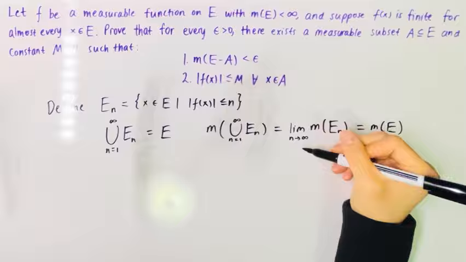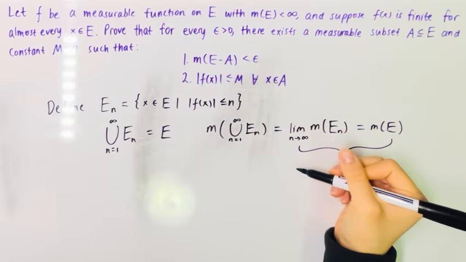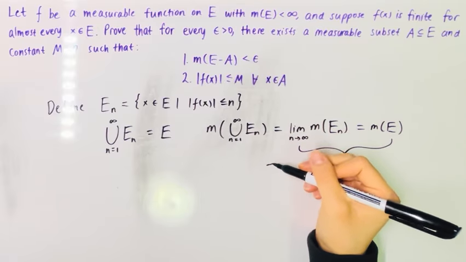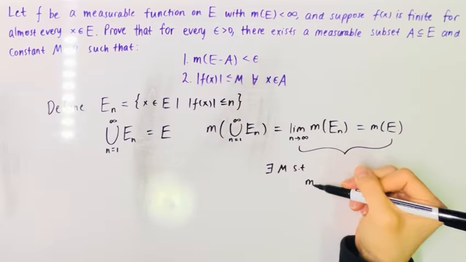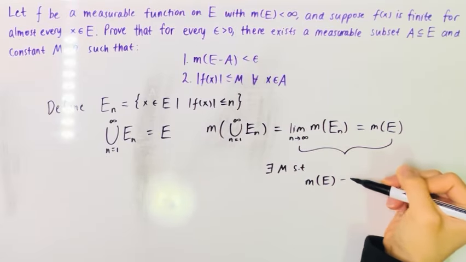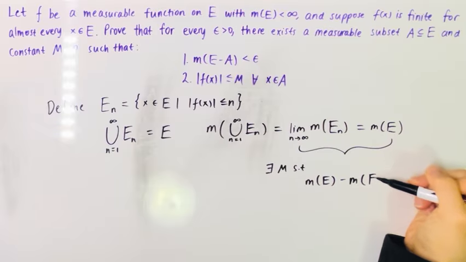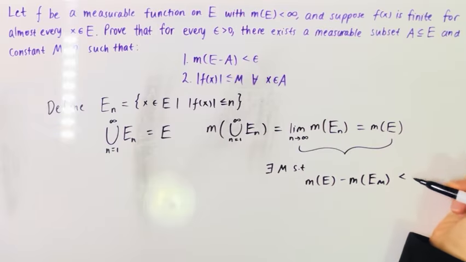And then from this statement, by the definition of convergence, there exists m such that the measure of E minus the measure of E sub m is less than epsilon.